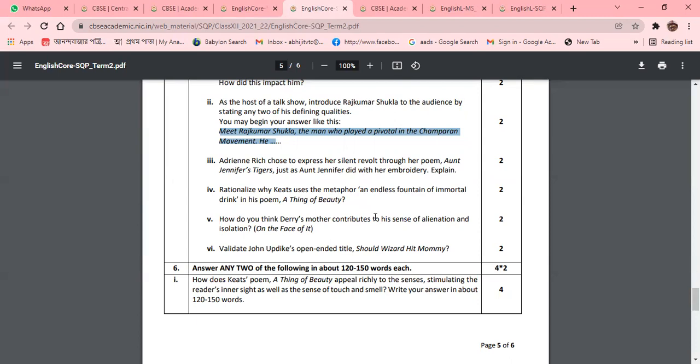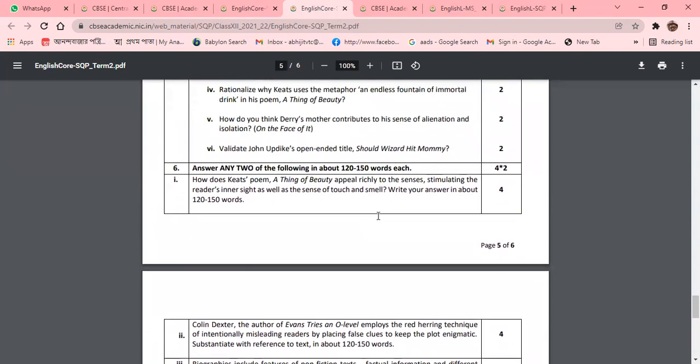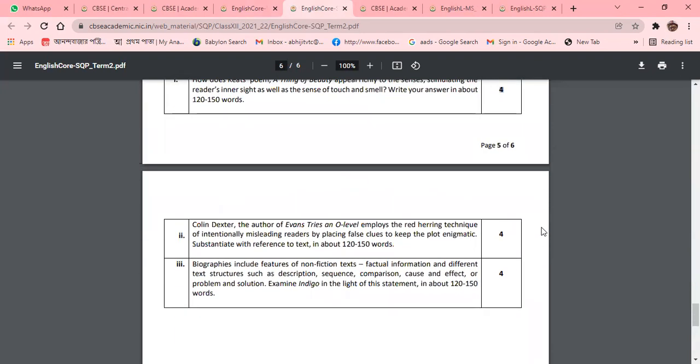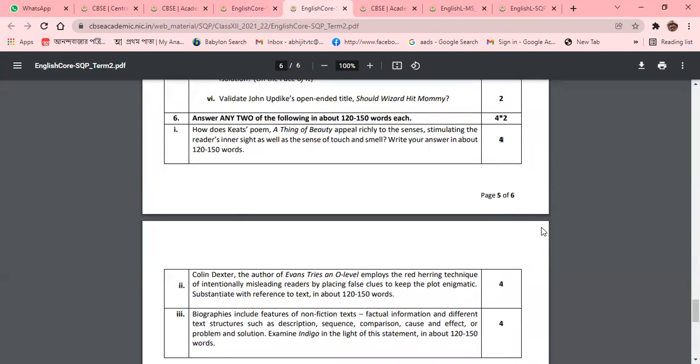Now we are coming to question number 6. Question number 6 will carry 4 marks. That is a value-based question, and it will be 4 marks. I am discussing 2 things. How does Keats' poem A Thing of Beauty appeal richly to the senses, stimulating the reader's inner sight as well as the sense of touch and smell? So that means